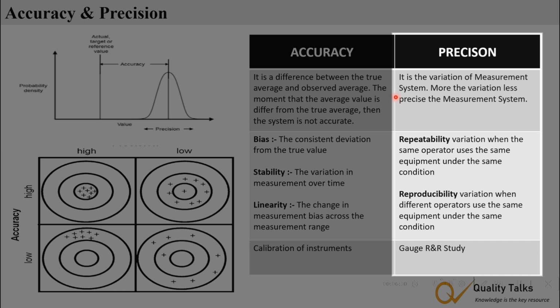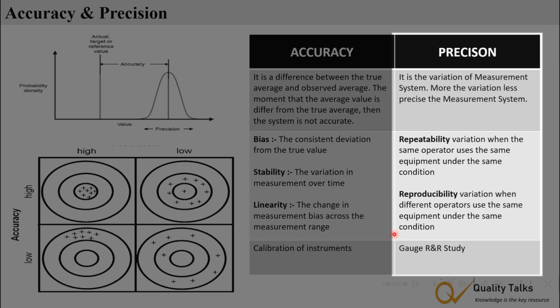Precision reflects variation within the measurement system. The higher the variation, the lower the precision. Precision errors are divided into two categories: repeatability and reproducibility. Repeatability is the variation when the same operator uses the same equipment under the same condition. Reproducibility is the variation when different operators use the same equipment under the same condition.